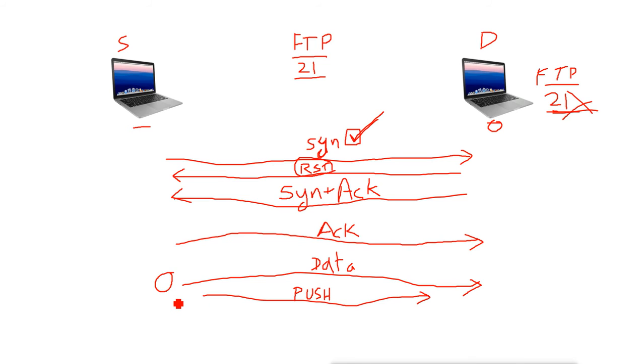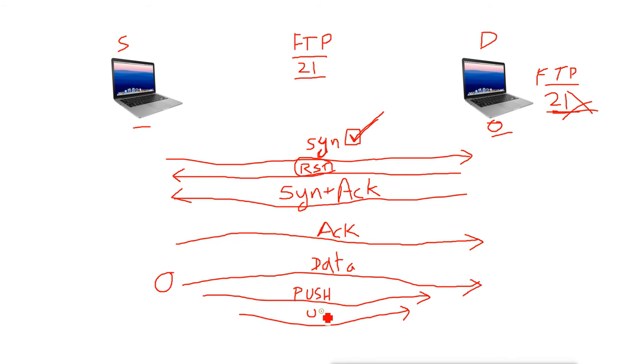It is just indicating to the destination machine to do the work quickly because there is more data to come. Sometimes these machines will be busy with other work, so it is just like a reminder to the destination machine to please process the data. But if this machine is slow, then it will work slow. It will not be affected by the push. Then there is one more flag when the data is going on. It is called the urgent flag.